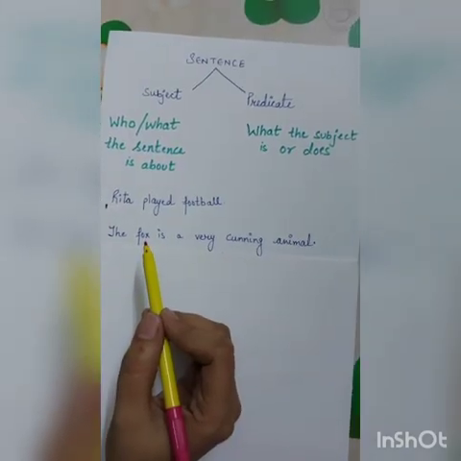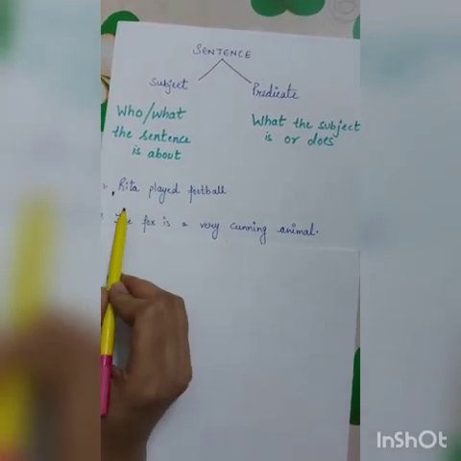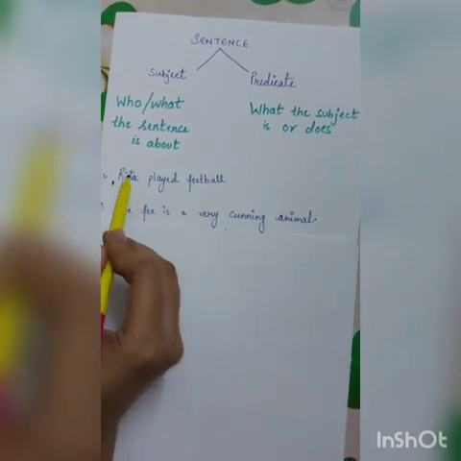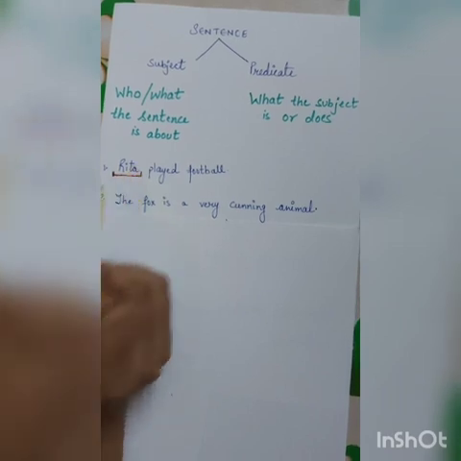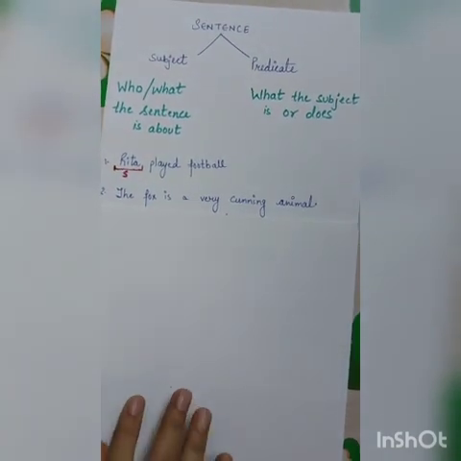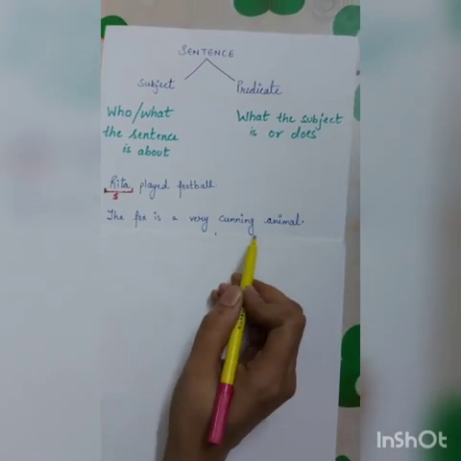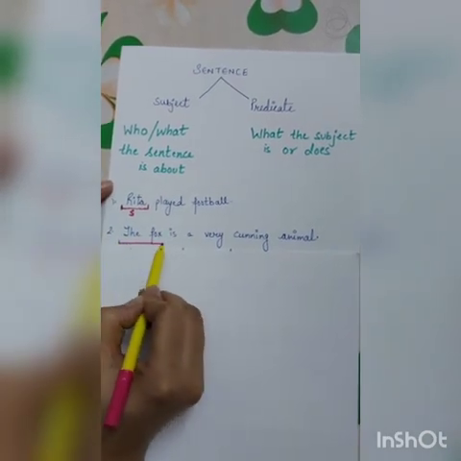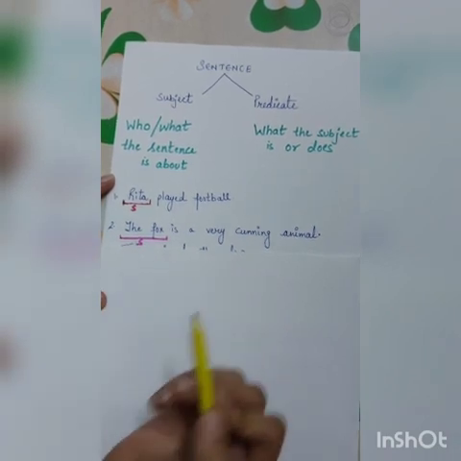Now let us underline the subject in the first two sentences. I'm reading it again. Sentence 1 is, Rita played football. Here, subject is Rita. So, Rita is the subject in sentence 1. In the next sentence, the fox is a very cunning animal. Here, the subject is the fox. So, this is the subject in sentence number 2.